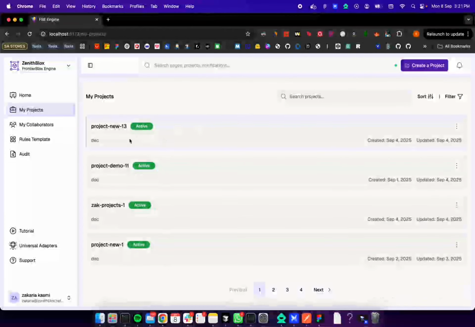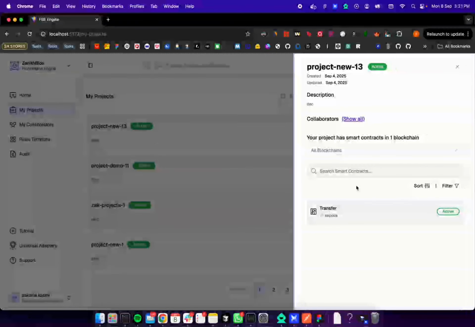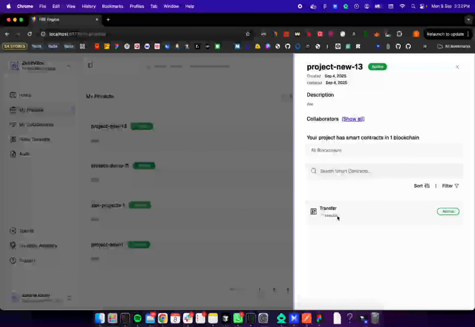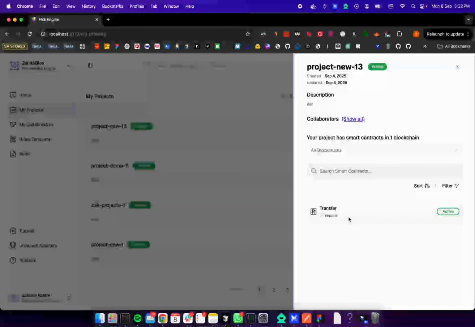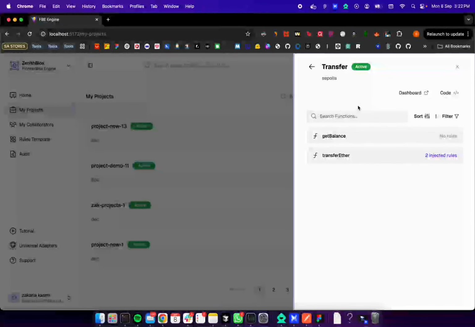In this projects page you can see the projects the user created, and for example for this project we have the time and the updates when it's updated, and the blockchain. For example, this is an Ethereum testnet. And if the user clicks on the smart contracts, so this is his smart contracts, he's going to see his functions in the smart contracts, his balance and transfer.